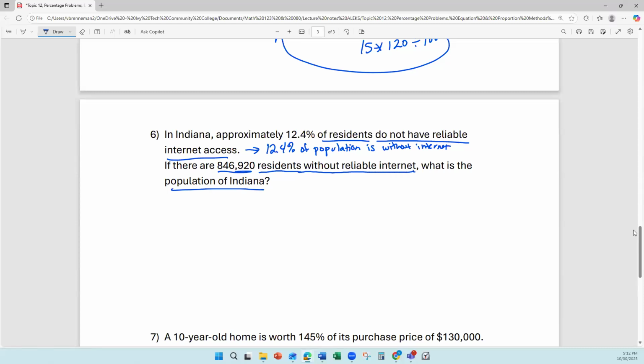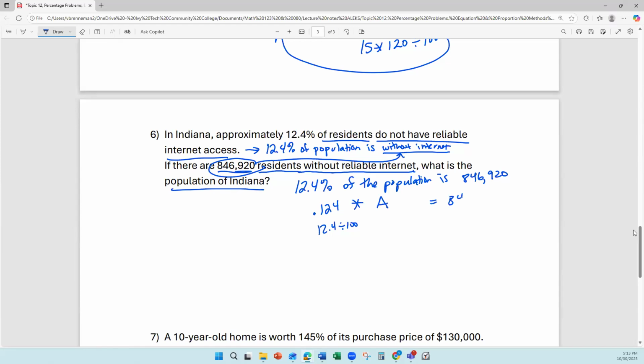So this is the without internet, and that goes here. 12.4% of the population is 846,920. So the equation would be 0.124, or 12.4 divided by 100, times the population, the unknown value,